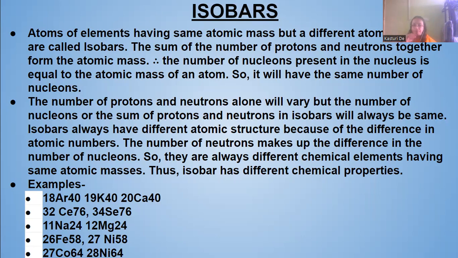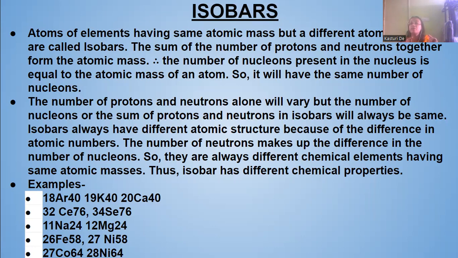For example, argon 40, then potassium 40, calcium 40 all have the same nucleon number, the same mass number. But see the atomic numbers: argon has 18, potassium has 19, calcium has 20. Then in the second example, see, cesium has 76 atomic mass, selenium has 76 atomic mass, but their atomic numbers, cesium has 32 and selenium has 34.